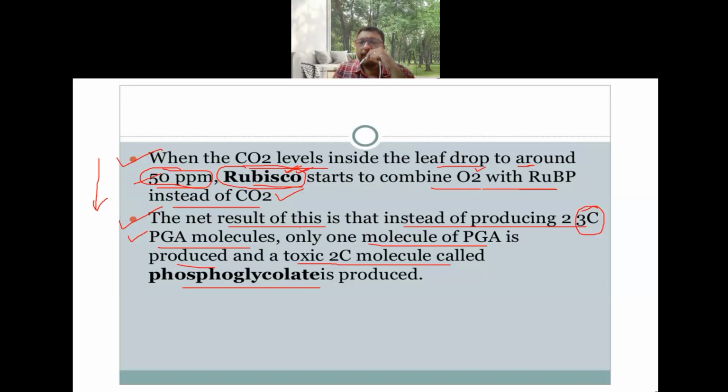So the net result is that instead of producing two molecules of phosphoglyceric acid, the three carbon PGA, only one molecule of phosphoglyceric acid is produced, and another molecule of a two carbon compound is produced. That is phosphoglycolate. This phosphoglycolate is a very toxic molecule for the plant. So remember that.